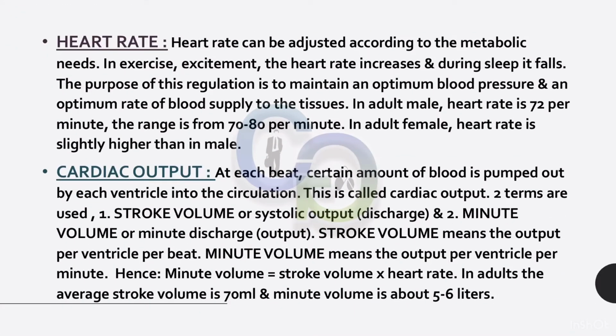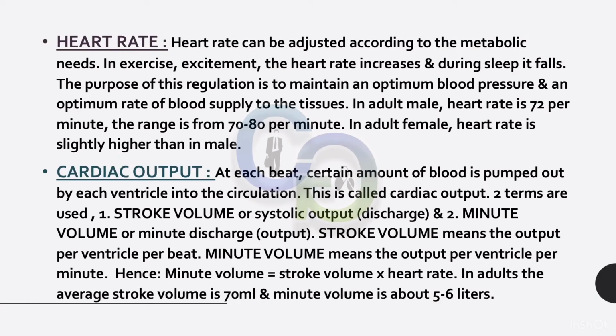Heart rate. Heart rate can be adjusted according to the metabolic needs. In exercise or excitement, the heart rate increases and during sleep it falls. The purpose of this regulation is to maintain an optimum blood pressure and an optimum rate of blood supply to the tissues. In adult male, heart rate is 72 per minute. The range is from 70 to 80 per minute. In adult female, heart rate is slightly higher than in male.